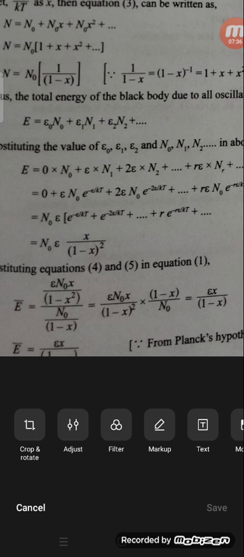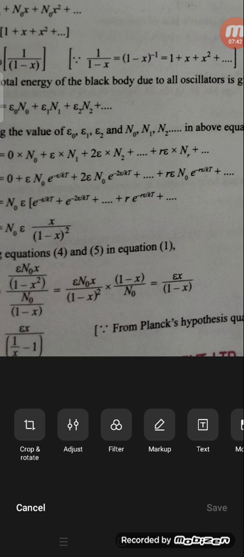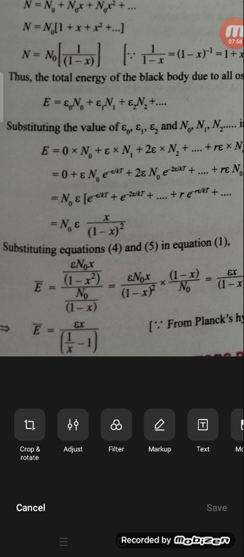Then the E0 value is 0, n0 is 0 into something, 0. Then E, the same E will be replaced. Then n1 is equal to n0 e to the power of minus E by kT. Why are we writing E by kT? That is h mu by kT, h mu is equal to E, the energy E of the oscillator.